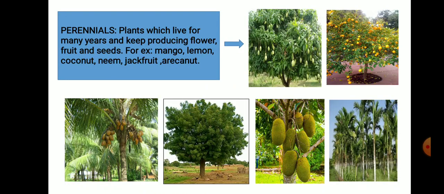Next is perennials. Plants which live for many years and keep producing flowers, fruits and seeds. Perennials are plants which live for many years and produce flowers, fruits and seeds throughout their life. They are called perennials. For example, mango, lemon, coconut, neem, jackfruit and arecanut. All these are examples of perennials.